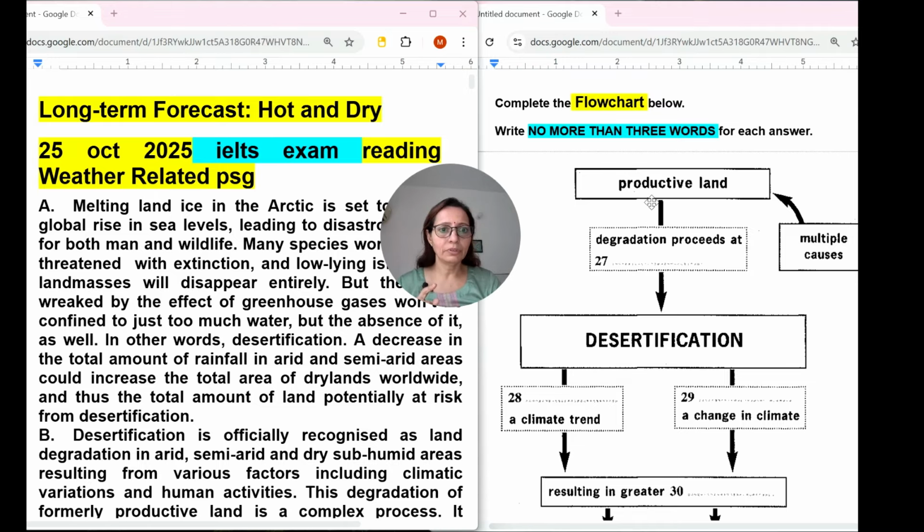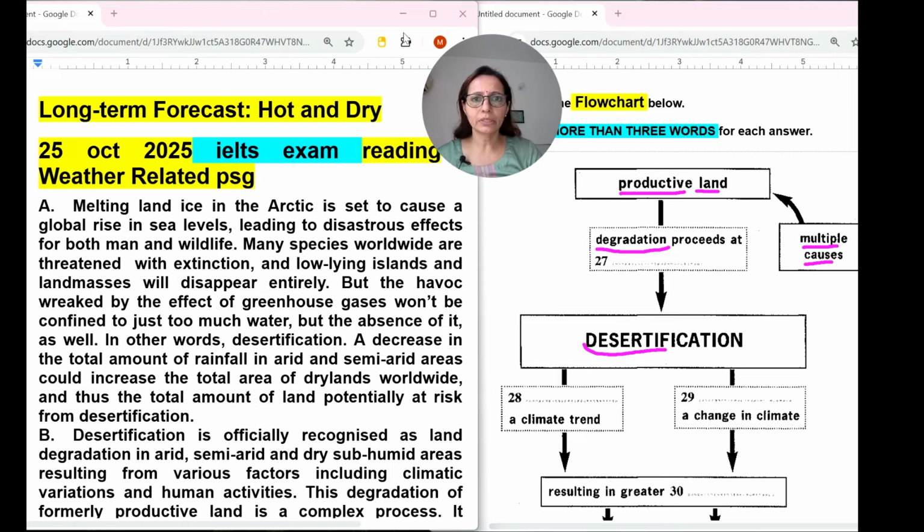First thing they have given: productive land, degradation proceeds, multiple causes, desertification. So these are the words. I will just mark them as keywords. These are the keywords I will be looking for in the first paragraph: productive land, degradation, multiple causes, desertification. Okay, let's start. Let's find these words in the first paragraph.